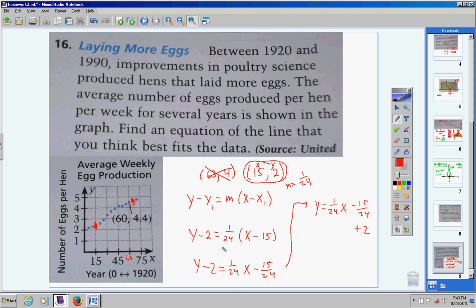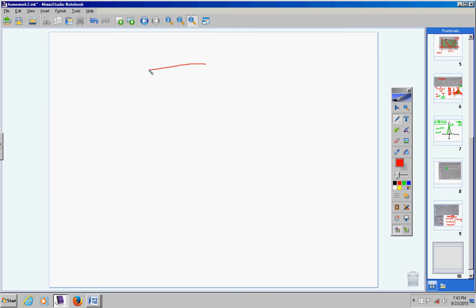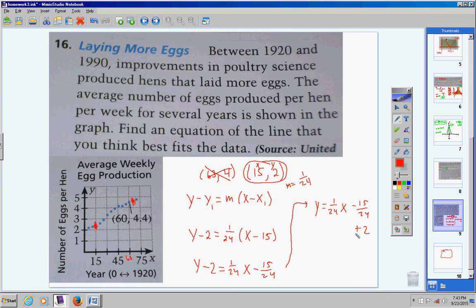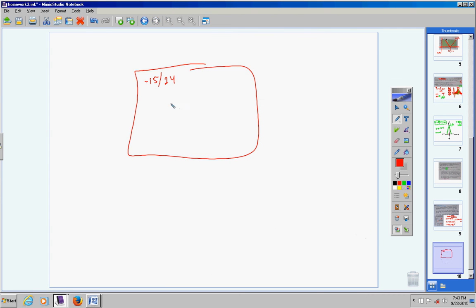Now please learn how to use your calculators. Your calculators will help you so much. Right now on my calculator screen, I'm going to type in negative 15, and then divided by, and then 24. So your screen should look like that. Then I'm going to hit plus 2. Then it should look like this. Then hit enter, and you're going to get this.